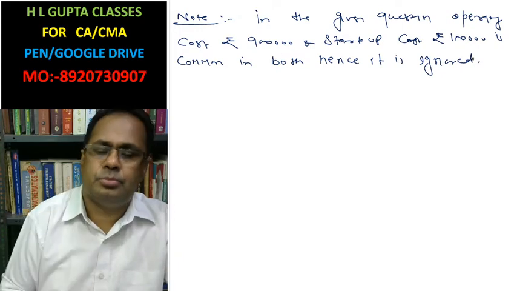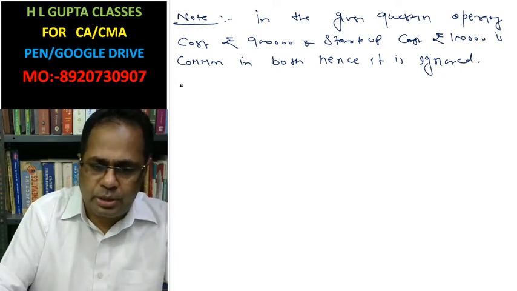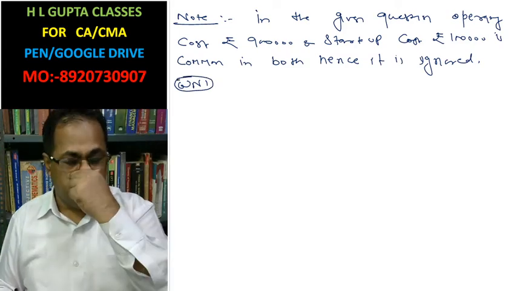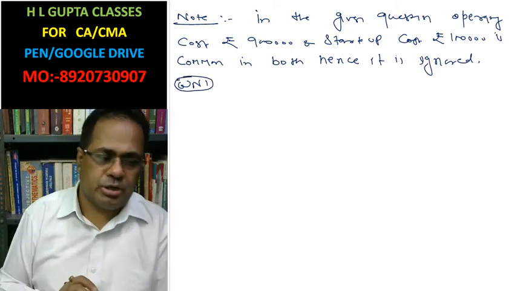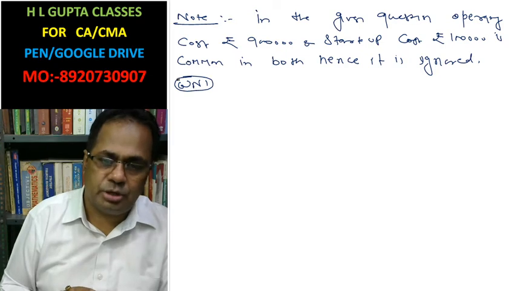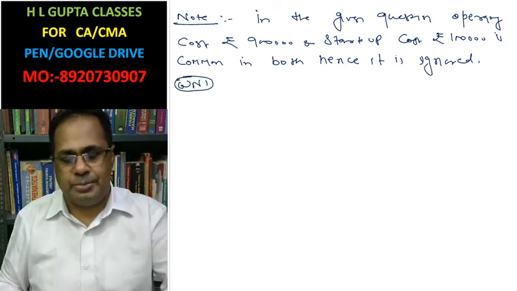Now, to calculate present value, we need a discount rate. The discount rate is not given, that's why it can be calculated here.